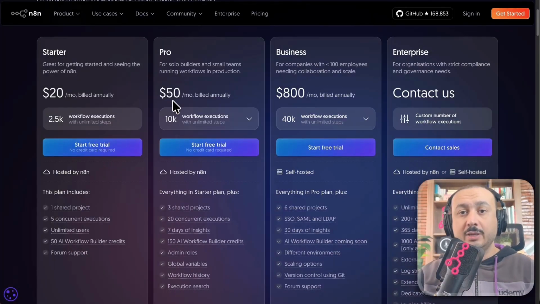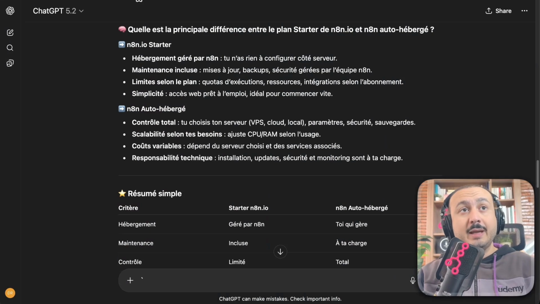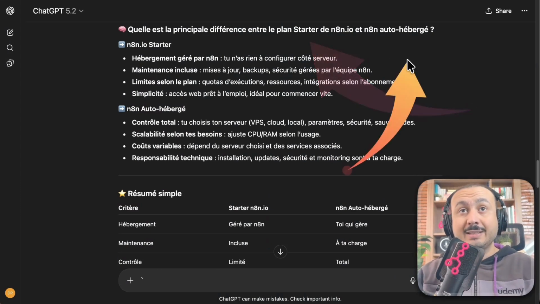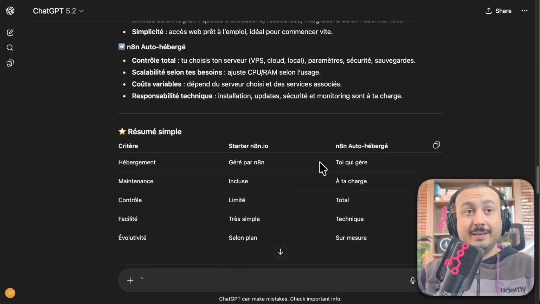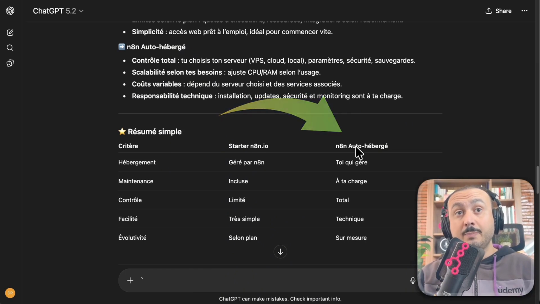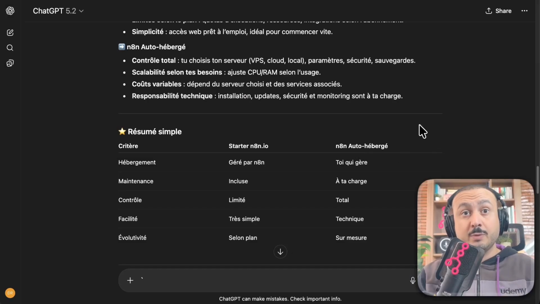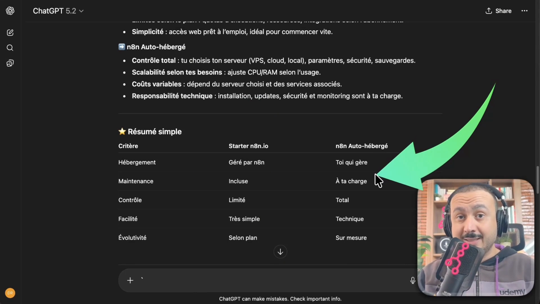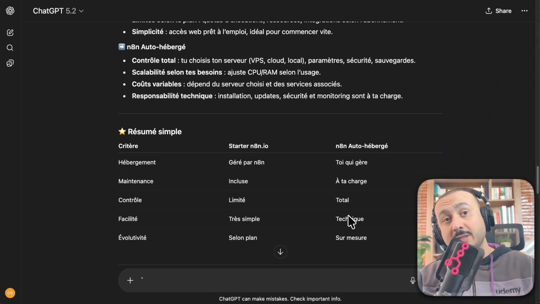So what's the idea today? The idea is that even when I ask ChatGPT what the difference is between this package and the self-hosted packages, it tells me, listen, it's easy to use, and that's true. In fact, it's because you pay the subscription and you get the server directly. But if you want to go with a self-hosted server, well, be careful. Practically everything is your responsibility, doing the configuration, the installation, and that requires technical skills.